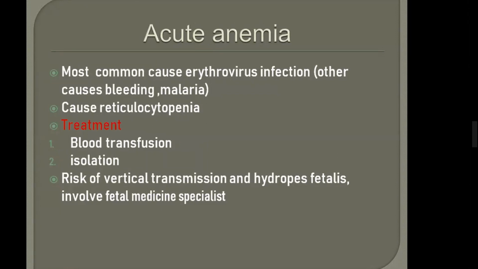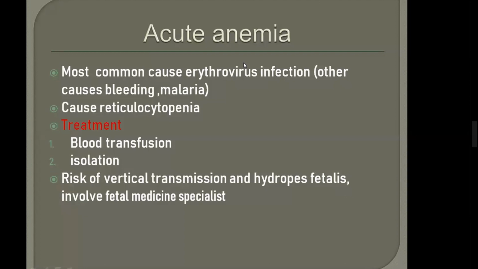The most common cause of anemia in sickle cell disease is erythrovirus infection, parvovirus infection. Though there could be other causes like bleeding or malaria, the most common cause is erythrovirus infection, and it causes reticulocytopenia. So we need to be careful about it. Why are we very concerned about erythrovirus infection? Because it is vertically transmitted, so we have to involve a fetal medicine specialist, because it can lead to vertical transmission and then hydrops fetalis.